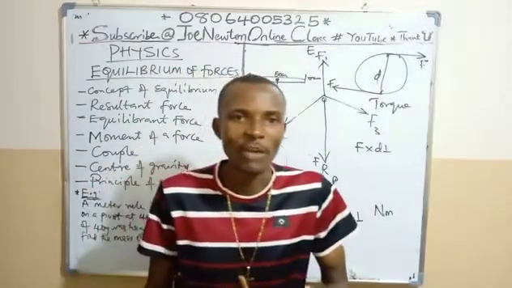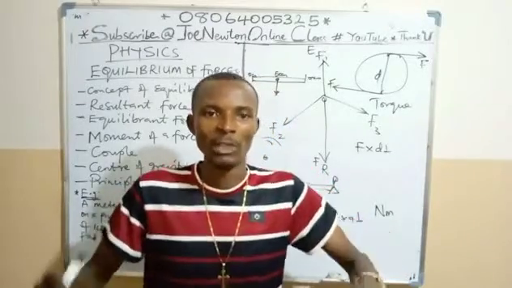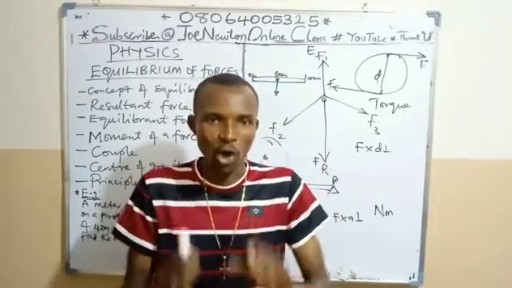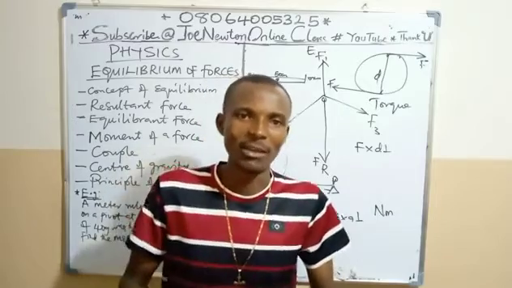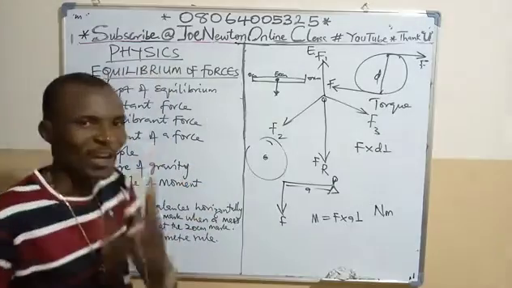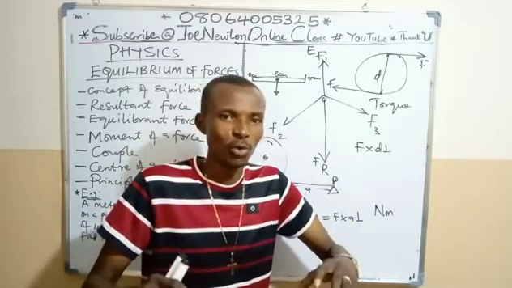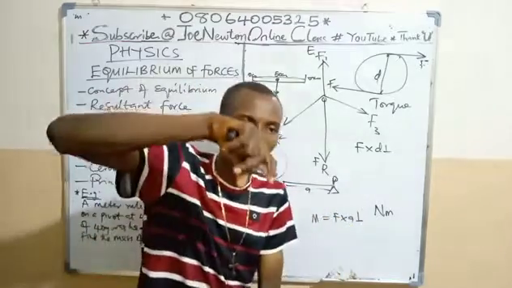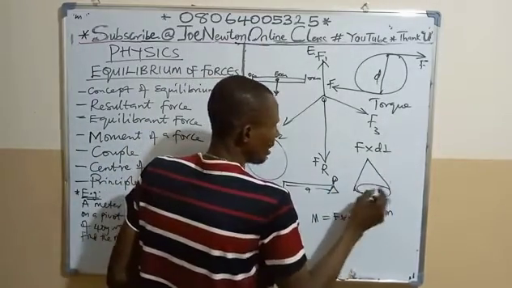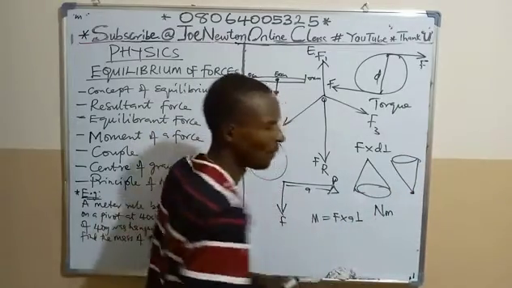And it affects the stability of a body. A body with low center of gravity and a wide base is always stable, it balances. But a body with high center of gravity and a narrow base will always be unstable. The body cannot stay stable. For instance, when you have a funnel or a cone resting on its base, it will be balanced because of low CG and wide base. When you invert it, resting it on its vertex, it will be unstable.